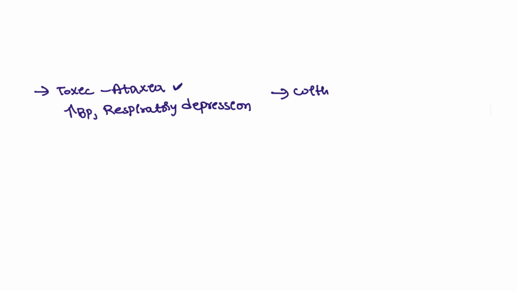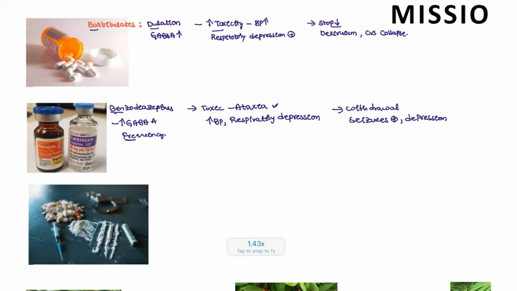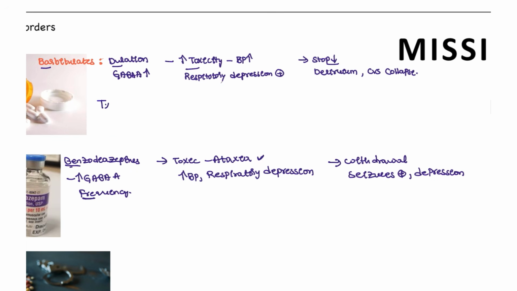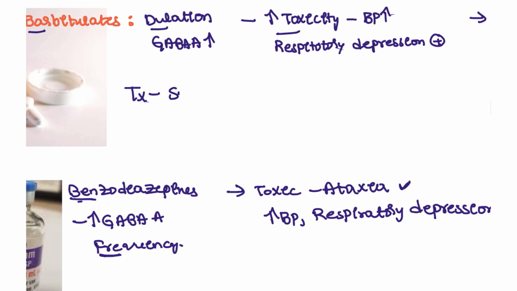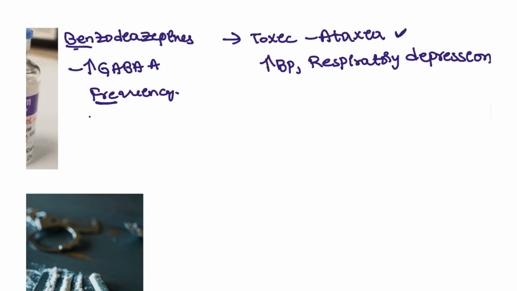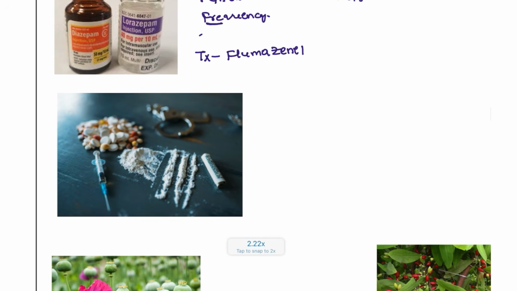Next, you have started the patient with the withdrawal. So withdrawal symptoms, the patient can have the seizures. We are actually using this drug for the seizures, but this patient can have the seizures, depression, and sleep disturbances. That is for the withdrawal symptoms. But what is the antidote? So antidote for this patient is the sodium bicarbonate. Sodium bicarbonate is given for this patient. Here antidote is flumazenil. Flumazenil is given for this patient.